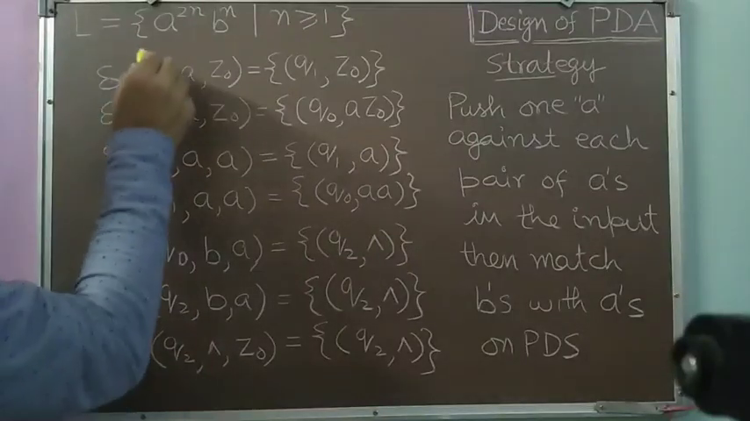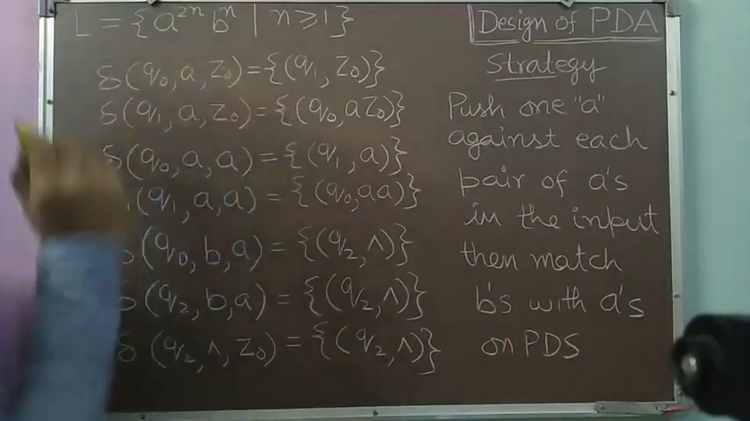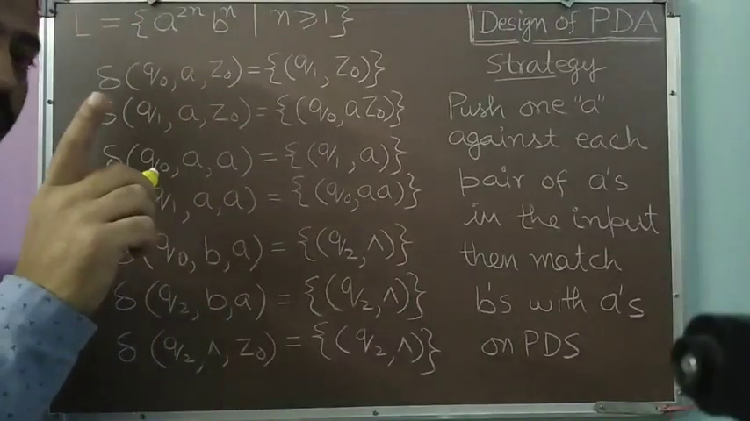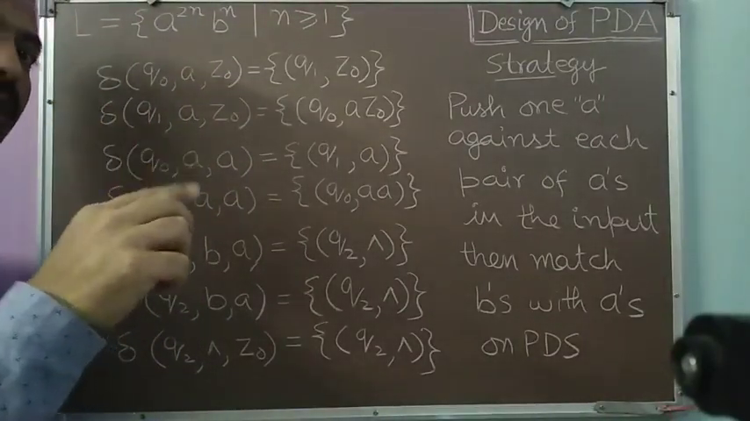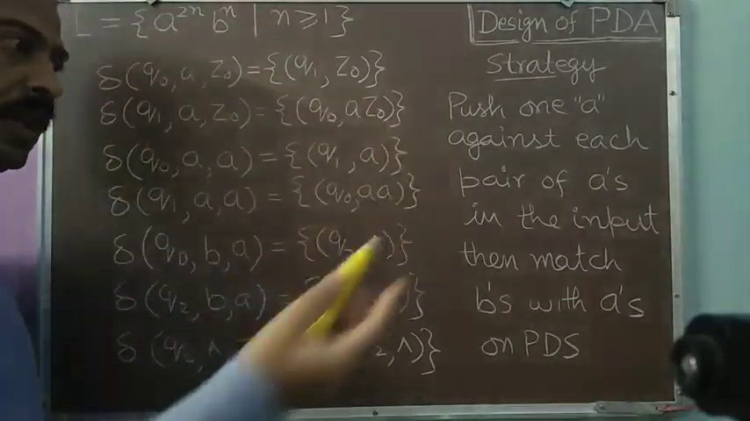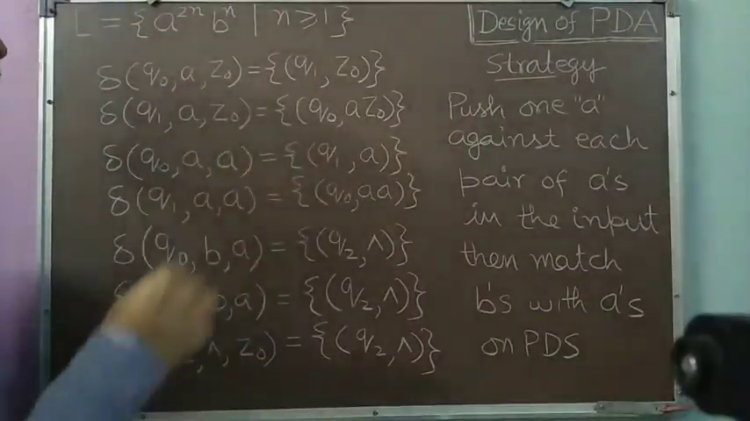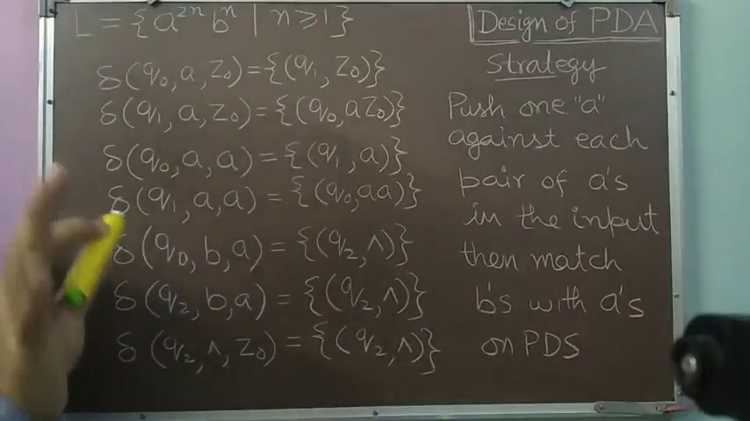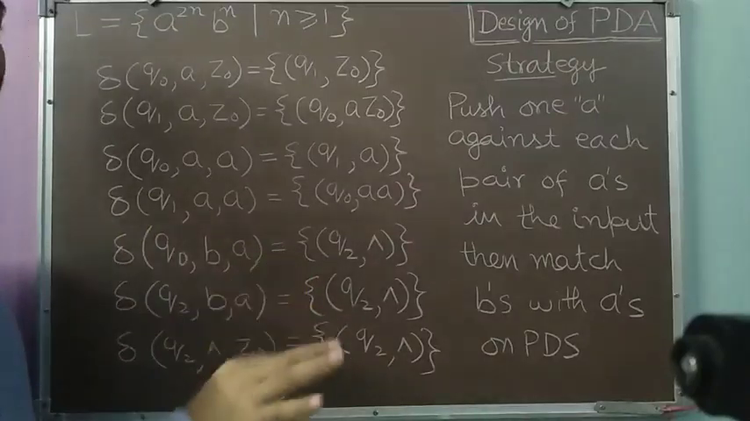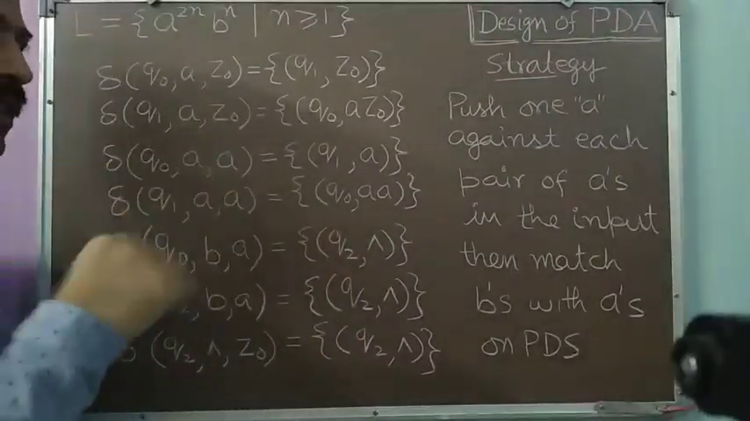So I have started with the situation Q0, a, Z0, that is the initial situation. I am getting the first a. Now I have to push one a corresponding to each pair of a's. So in the pair, for the second a, I will be pushing one a. So for the first a, I don't have to push it. I have to simply consume this a, and I should remember that I have received one a.